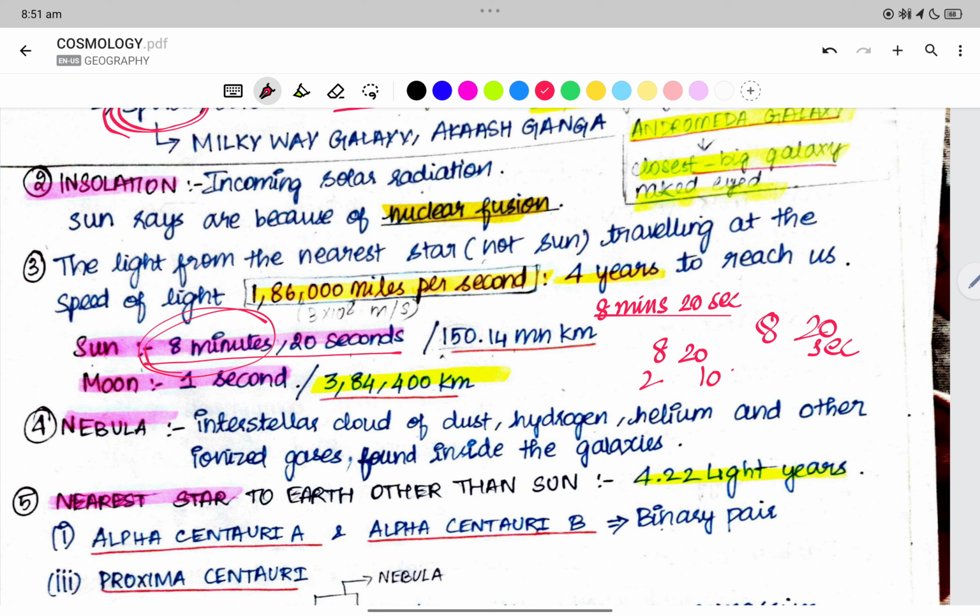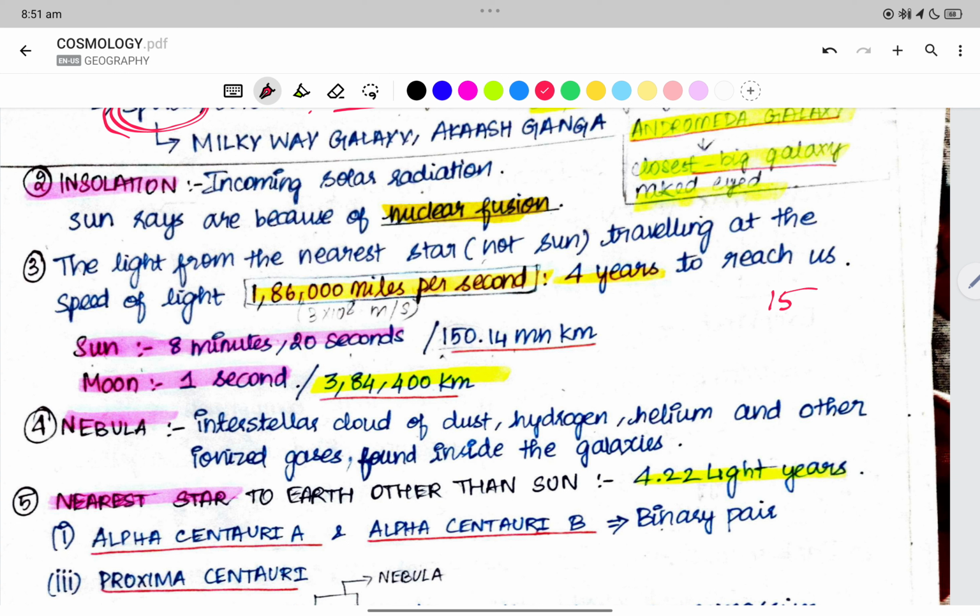The distance is 150 million kilometers. You can remember it as 150 million kilometers, or more precisely 150.14 million kilometers. This is the distance from the sun to the earth.